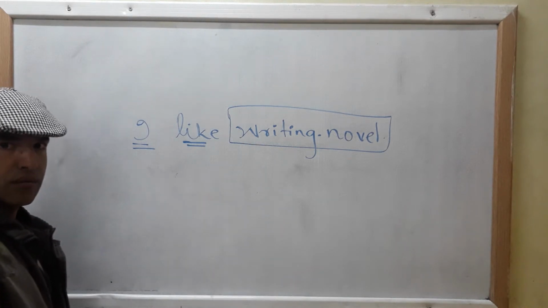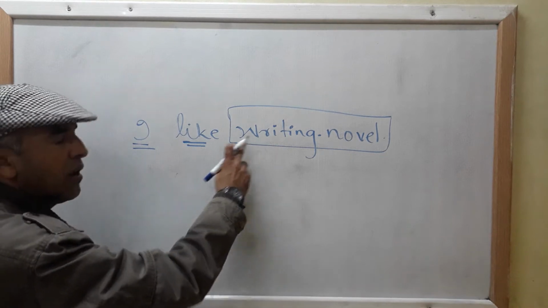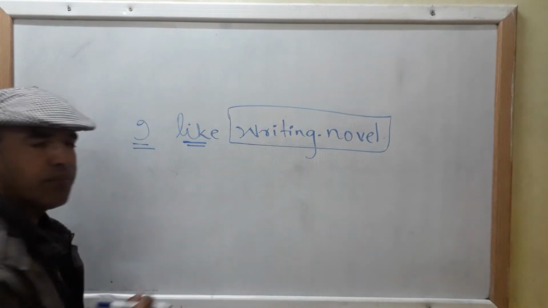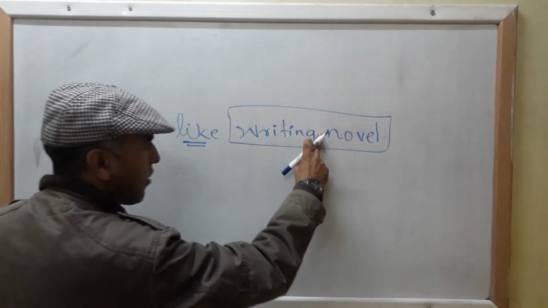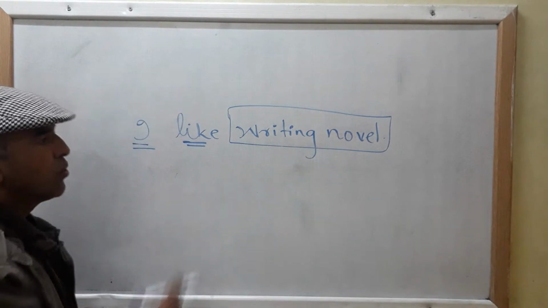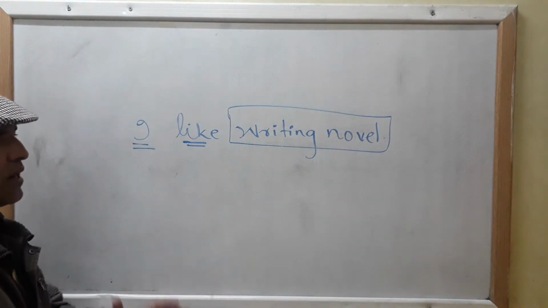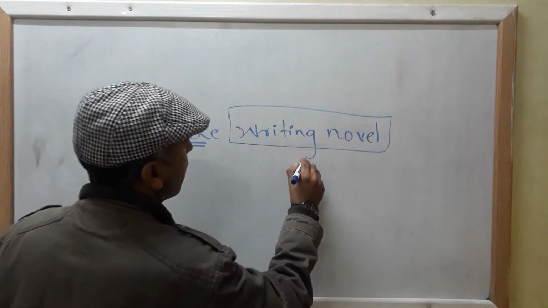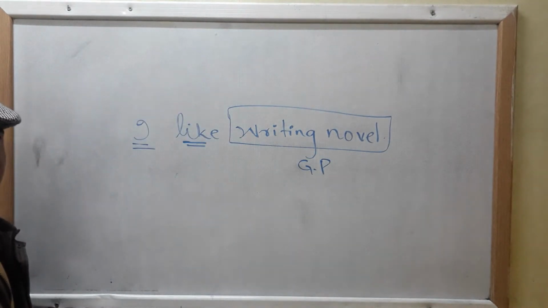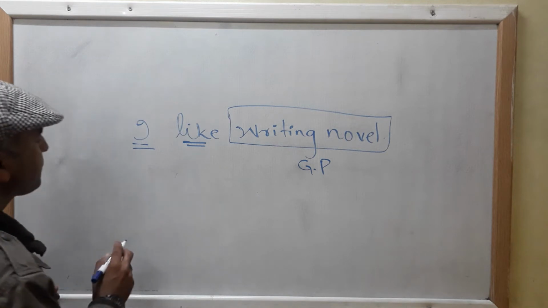Writing. If I put a full stop over here, writing is your gerund. But it is a combination or a group of related words. So here, I like what? Writing novel. That is your gerund phrase. Clear? That is your gerund phrase. Okay.